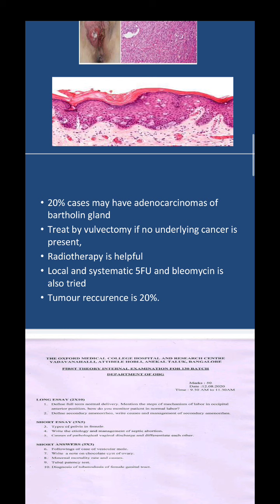Then coming to the maternal mortality rate and causes. Maternal mortality rate, nobody has written a proper definition. Nobody has written the current maternal mortality rate in India. Even if somebody has written, I think they have written it wrong. And causes, when we say causes, you should at least say 6 to 7 causes, involving obstetric and non-obstetric causes. If you have written that, then you will get your marks. Next thing, coming to the tubal patency test.